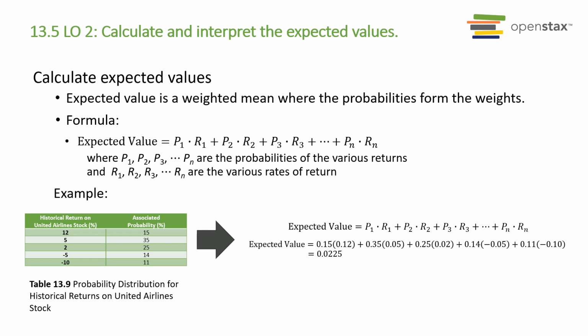A probability distribution is a mathematical function that assigns probabilities to various outcomes. You can assign a probability to the outcome of a certain stock, increasing in value or decreasing in value. One application of the probability distribution function is determining expected value. In many financial situations, we're interested in determining the expected value of the return of a particular investment or the expected return on the portfolio of multiple investments.